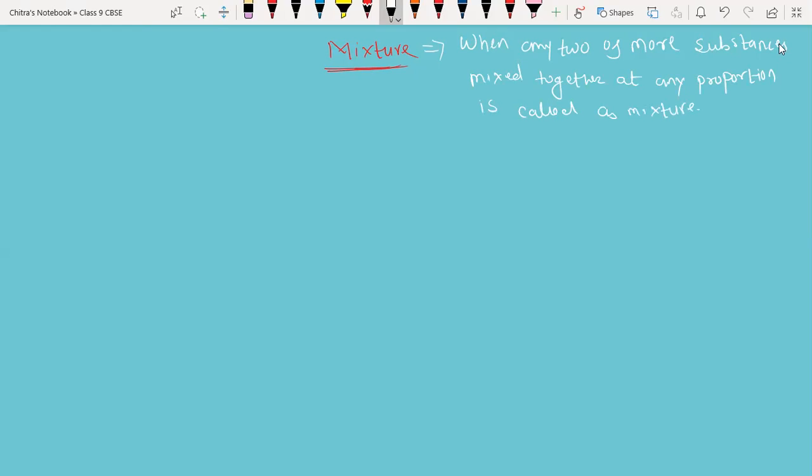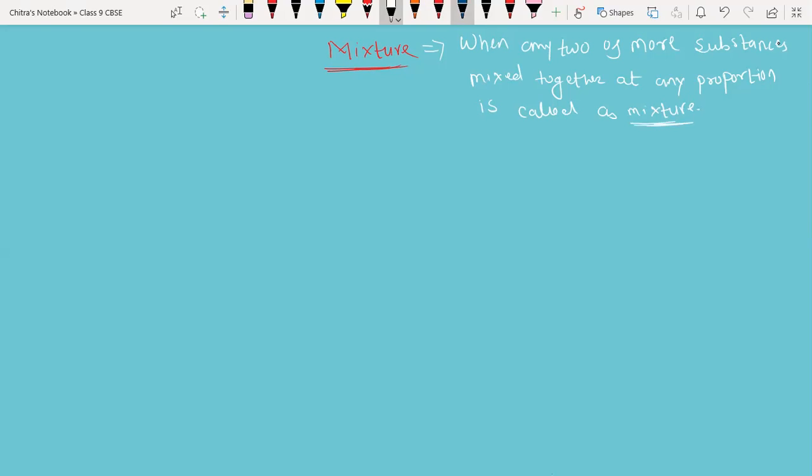Okay, understood? What is a mixture? When any two or more substances are mixed together at any proportion. The quantity is not fixed there. That's why we are writing here "any proportion." That resultant is called a mixture.